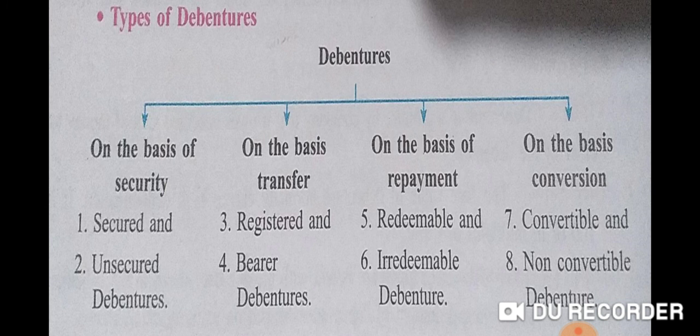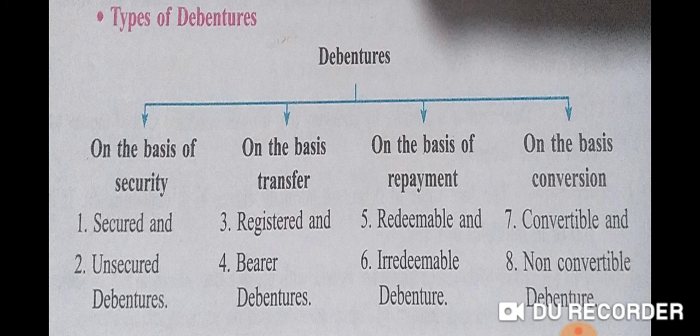So redeemable debentures are those debentures which are redeemable after a particular period of time. Debentures are mostly redeemable in nature, that is payable at the end of some fixed period. For example, after 2 years, 5 years, it can be redeemable, which is mentioned in the debenture certificate.